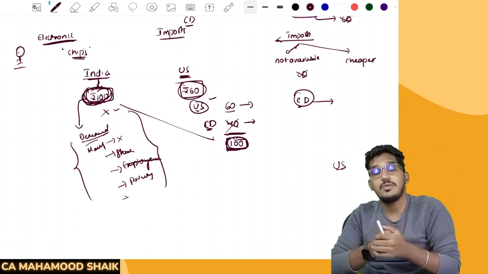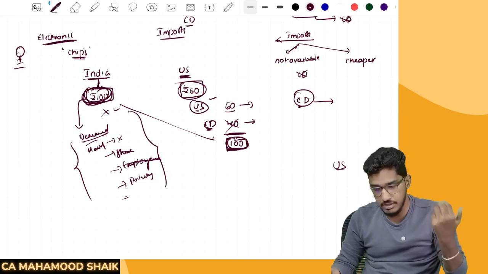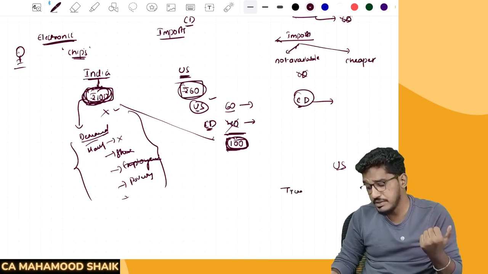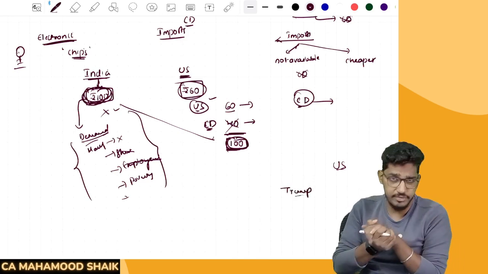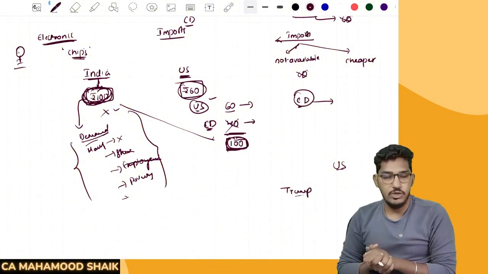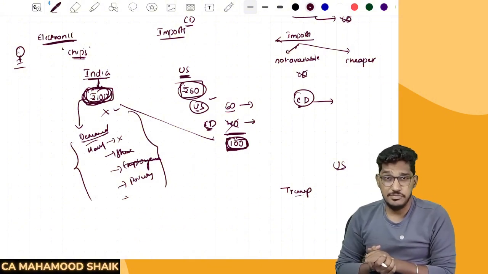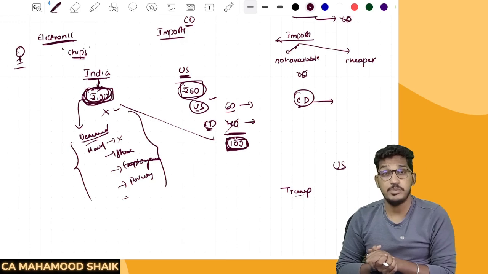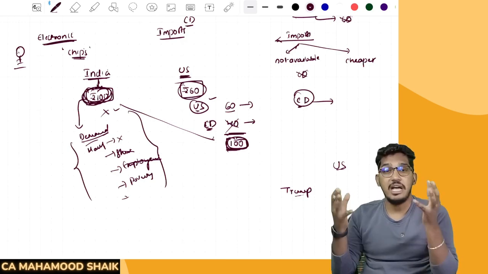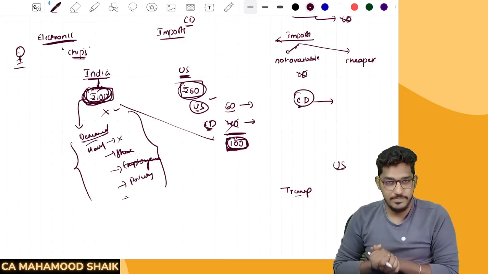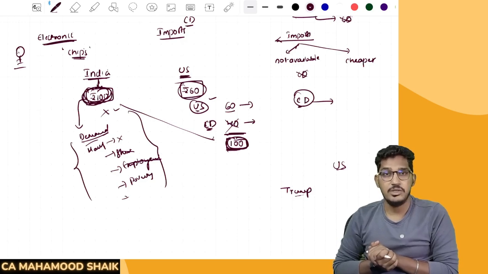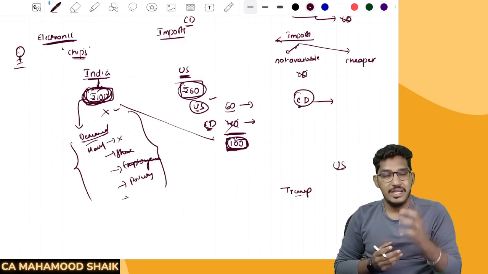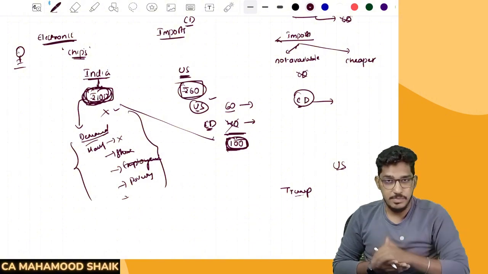That's what the recent trade wars are all about. If you might have heard about it, Trump, this tariff rate, it is creating a lot of issues in the global economy. So Trump has declared tariffs on India, on China also, and on many other developed and developing nations he has started imposing tariffs. Sir, what are all the tariffs? Tariffs are all nothing but customs duties. So Trump was very discouraging of imports into the US.